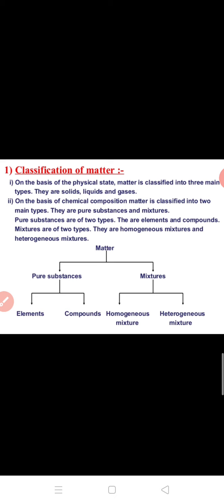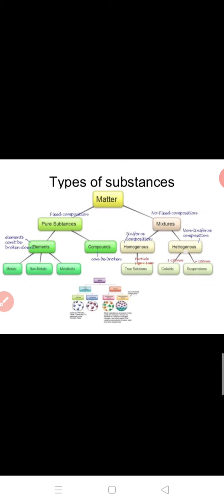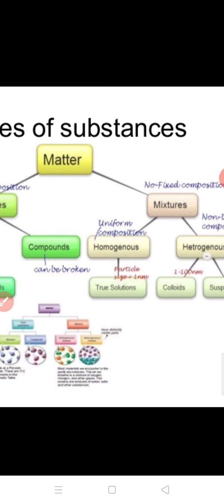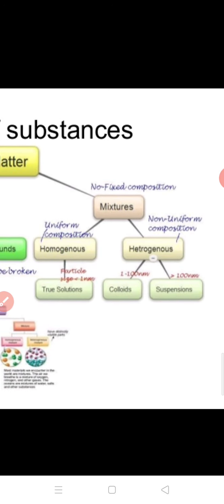There is one more flow chart. See this: types of substances. Matter can be classified as pure substances and mixture. Pure substances can be classified into elements and compounds. Elements are also of three types: metals, non-metals, and metalloids. Other form of matter is mixture. Mixtures are of two types: homogeneous mixture and heterogeneous mixture. Homogeneous mixture are actually true solutions, and heterogeneous mixture are of two types: colloids and suspension.